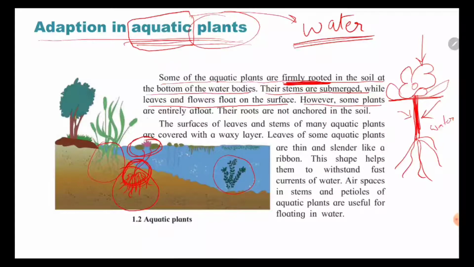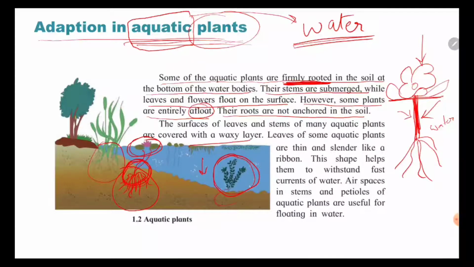However, some plants are entirely afloat. What do you mean by afloat? They are deep down in the water. Not even the leaves, not even the flower, not even the root is above the water. Everything of that plant is deep inside the water. Their roots are not anchored in the soil.